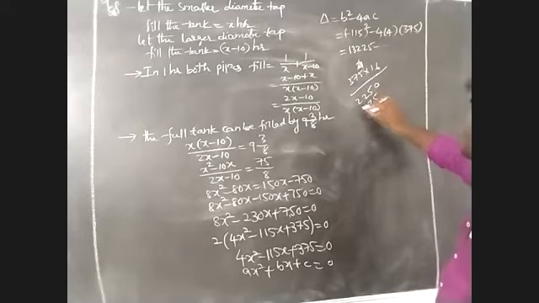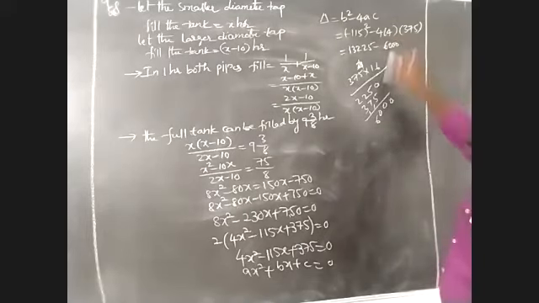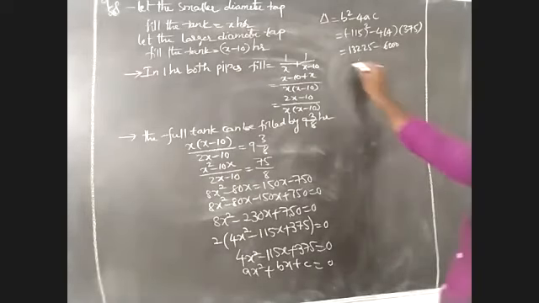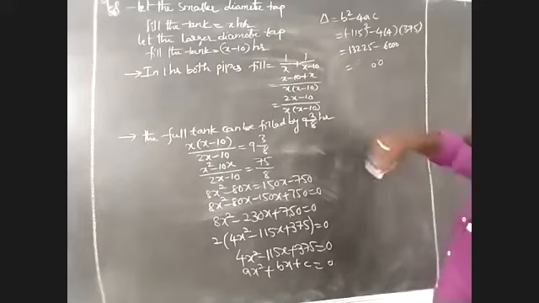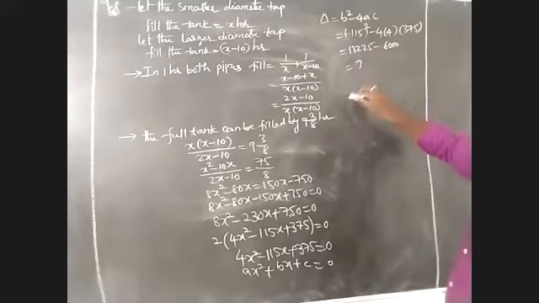Next 5 7 3. This is 0, 10, 0. Here 4 plus 6 minus 6000 we have to write. What is subtraction of this one means? 5 minus 0, 0, 0, 0. Also I have to take 13 minus 6. 725, I'm sorry, this is 7225 I have to take. This is the value of this point.